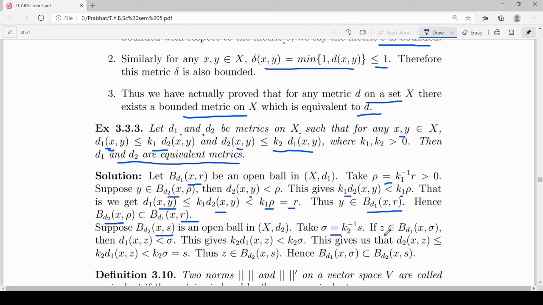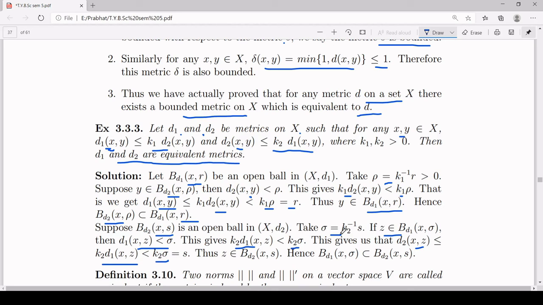For that you choose an element z inside this open ball centered at x of radius sigma with respect to the metric d1. That means z belongs to B_d1(x, sigma). This implies d1 of xz is less than sigma. Now you multiply both sides by k2, so you will have k2 times d1 of xz is less than k2 times sigma.